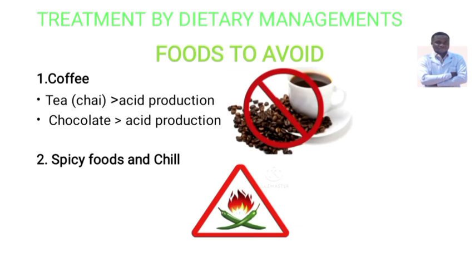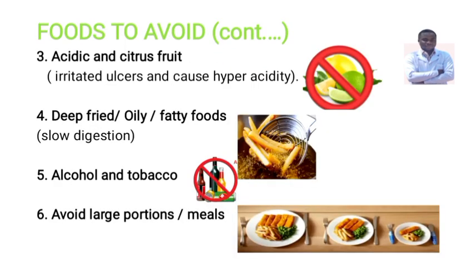But also we have acidic and citrus fruit. Acidic and citrus fruit irritate an ulcer for some individuals and cause hyperacidity. For some individuals it increases acid production. Therefore, patients having PUD have to avoid acidic and citrus fruit.